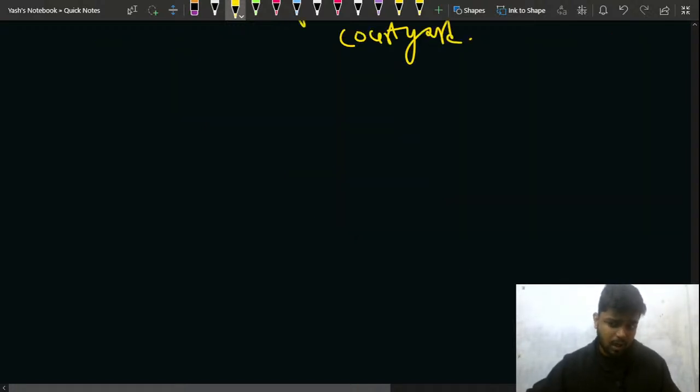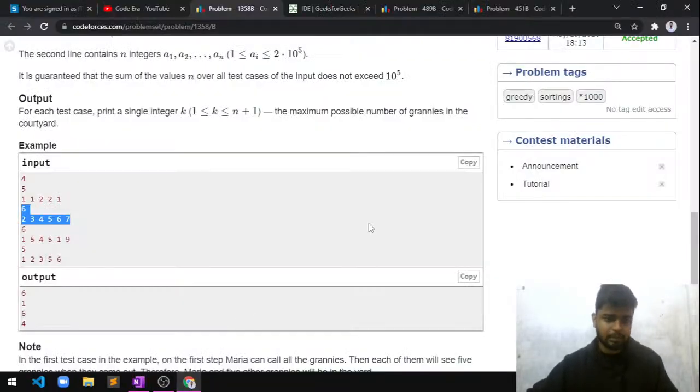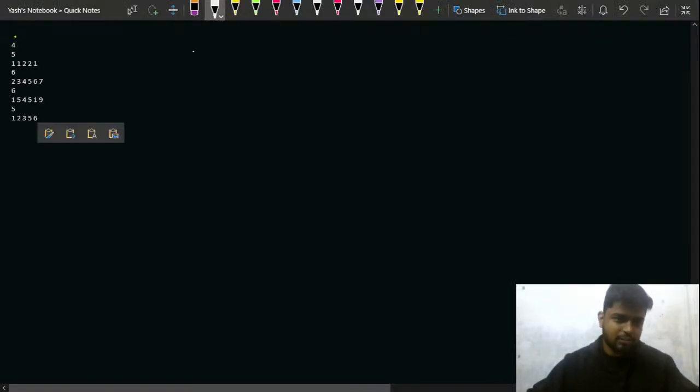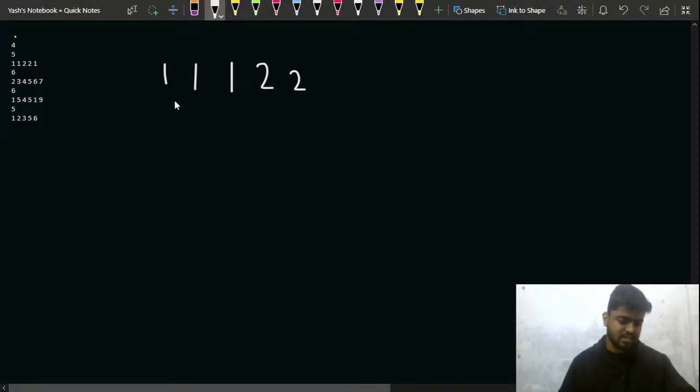Now the question is, how will you do this? For this, the concept will be very simple. The concept is of sorting, but before that, let me copy all the test cases here. So I've copied the test cases. Now let me sort. Let's say this is 1, this is 1, this is 2, this is 2, this is 1, right? If this is the test case, how will I be able to find the answer? That is the task that lies ahead of me. How will I be able to find?